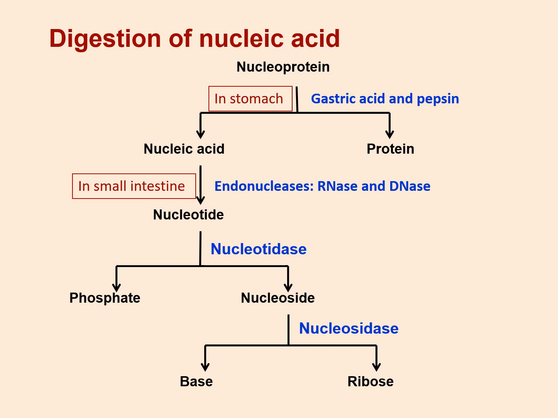So, how is the nucleic acid digested? Firstly, it is important to emphasize here that whatever nucleic acid we synthesize, that is important for the synthesis of whatever genetic material, DNA or RNA, that we find inside the human body.